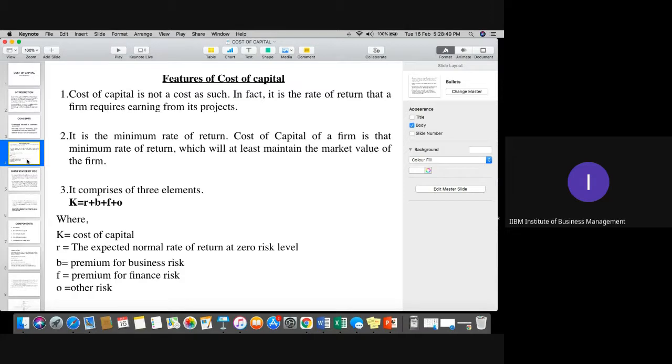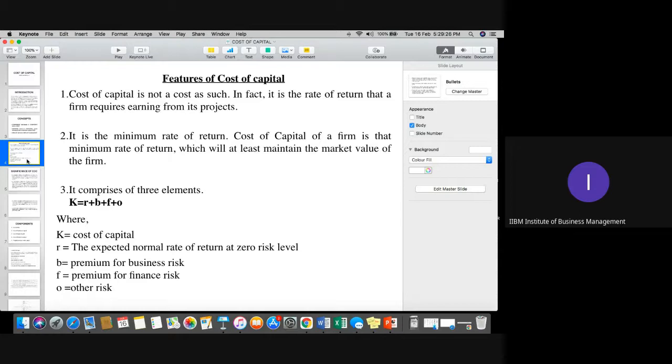The first point, as I told you already: what is cost of capital? First of all, it is not a cost. The cost of capital should be designed in such a manner that it is always less than your returns, always less than the average earning of the company. If I'm generating a loan or some source of capital from the market, it is very important that your cost of raising the fund is always less than your total earning or the average earning of the company. That is the very first point.